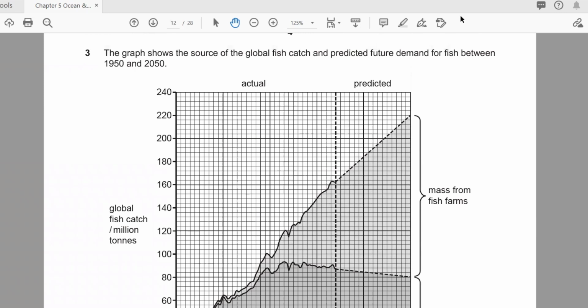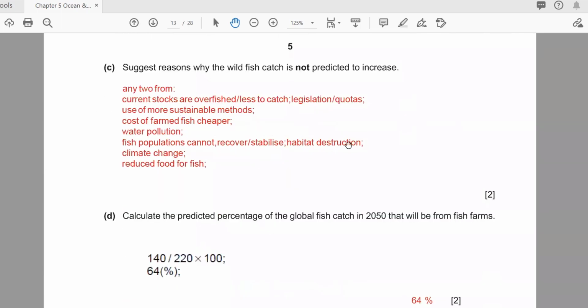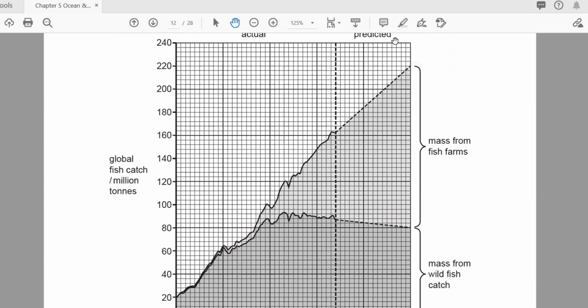So this is the predicted one, and this is almost 220. So in 2050 this will be the total. You got this from there. After that, how much will you get from the fish farm? You can see here that it is 140. So you have the wild catch, you can see from here, and 220. From here you can say this is 220 and this is 80.